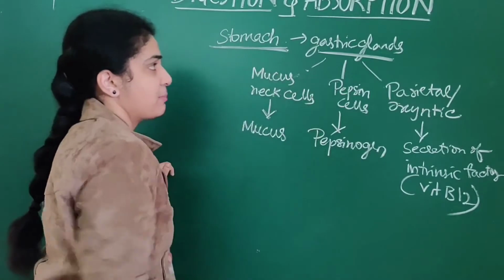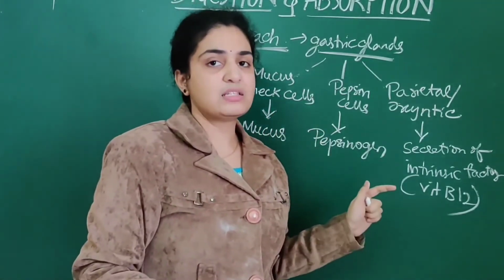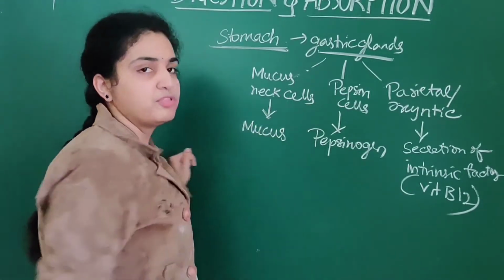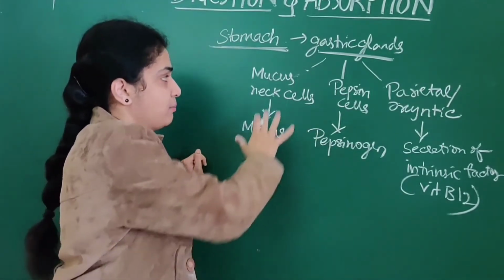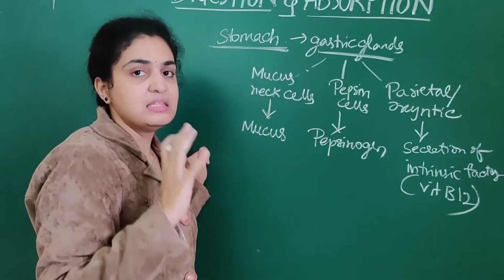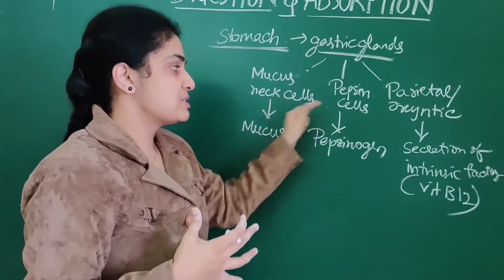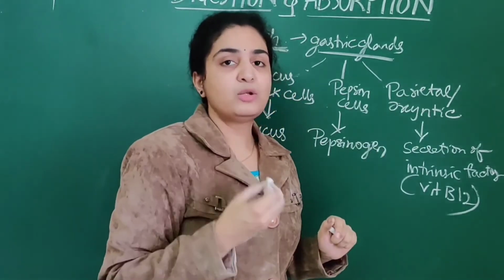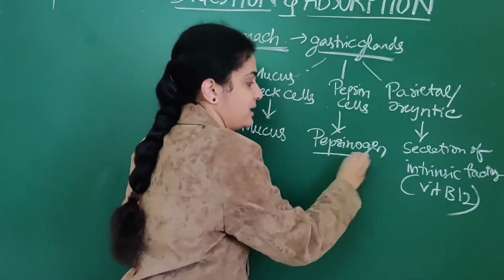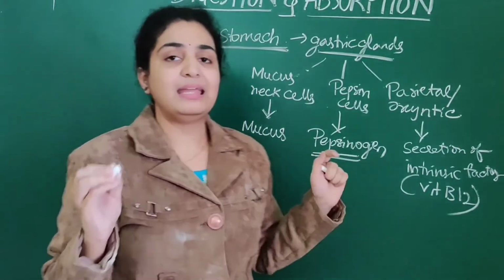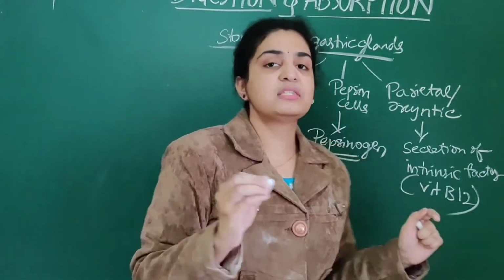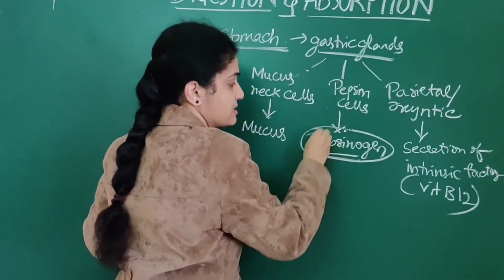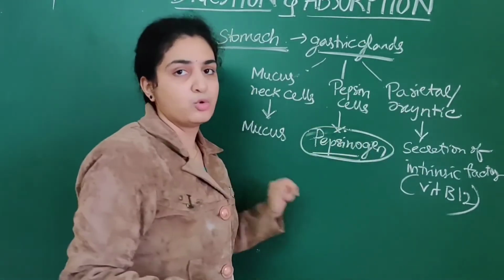So the stomach has numerous gastric glands, which are mainly of three types. Mucous neck cells secrete mucus, whereas peptic cells secrete pepsinogen. This is the main enzyme of the stomach. Important NEET question: what is the main proteolytic enzyme of the stomach? It is pepsinogen.